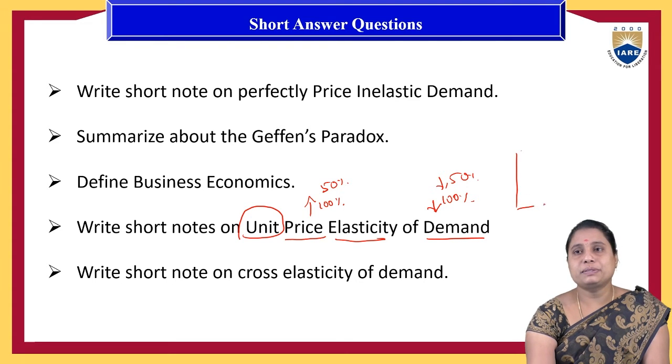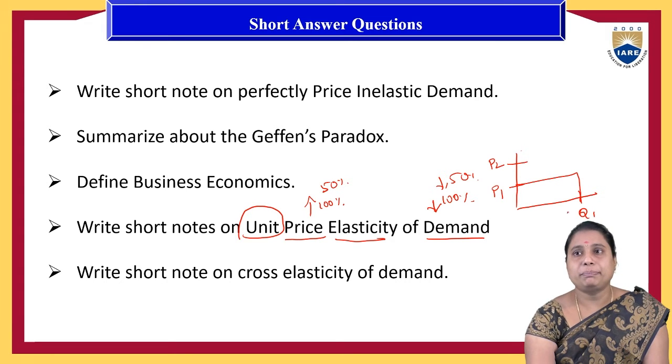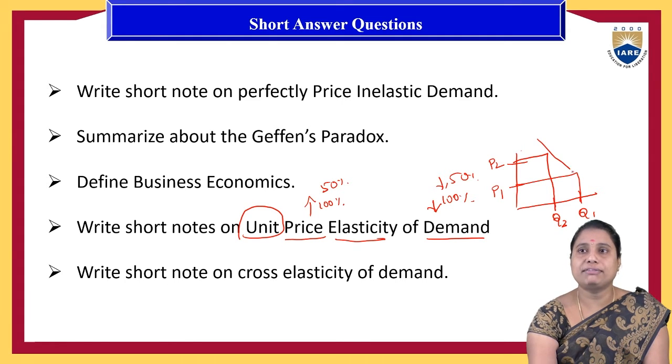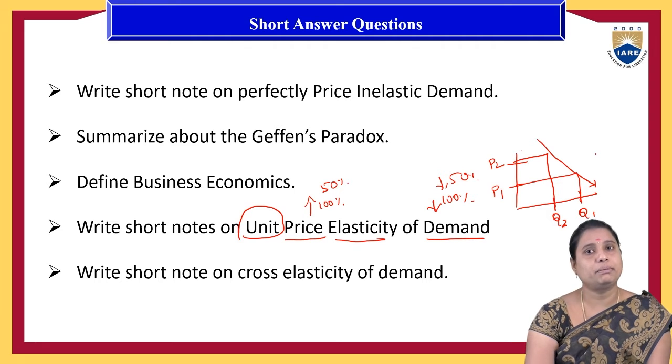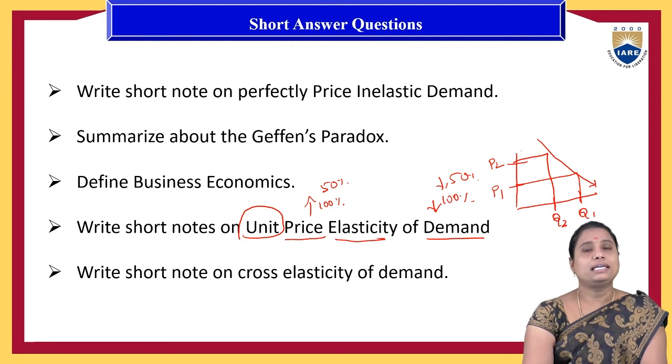In the graphical representation, if we observe, at the P1 price the people were purchasing the Q1 quantity, then if the price increases to P2, the people will reduce consumption down to the Q2 level. So with this graphical representation and these examples, you need to explain this unitary price elasticity of the demand.